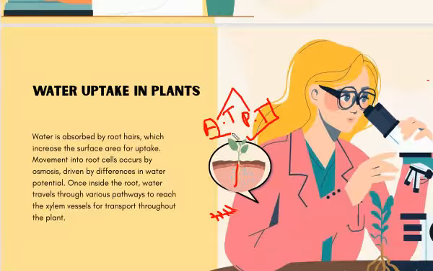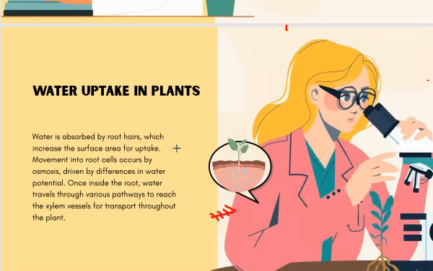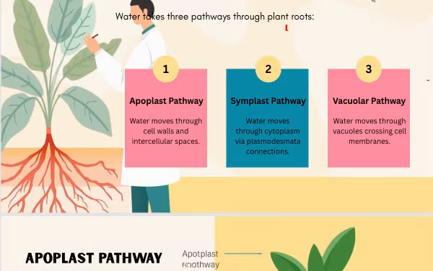Because active transport is against the concentration gradient, it means the particles move from low concentration to high concentration through active transport. But when we talk about diffusion, we say the particles move from high concentration to low concentration. It means it is down the concentration gradient. One is against the concentration gradient and one is down the concentration gradient.